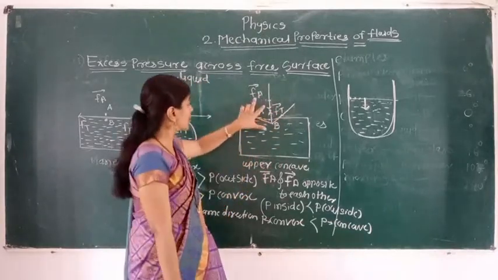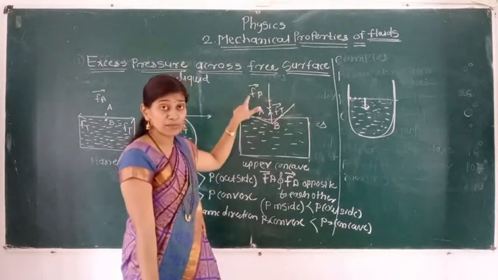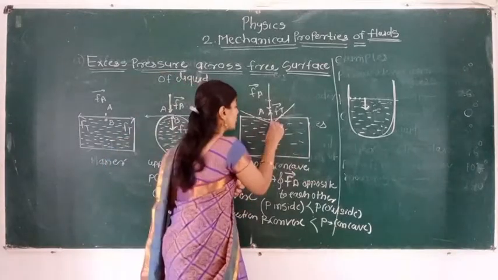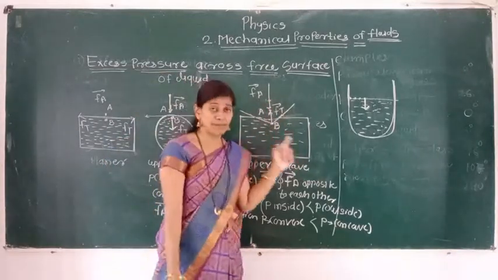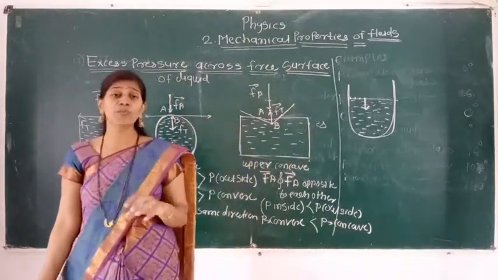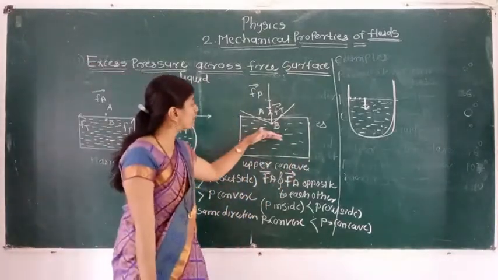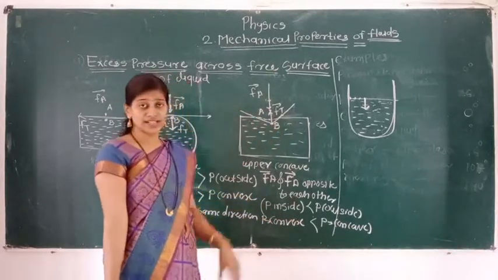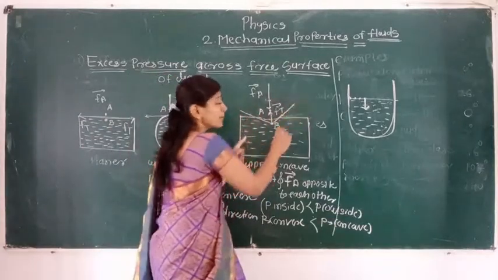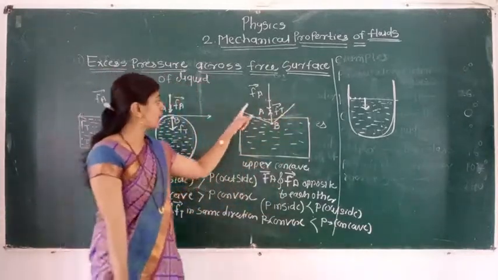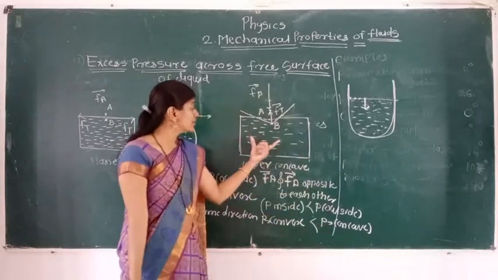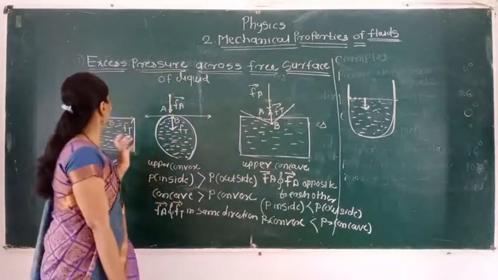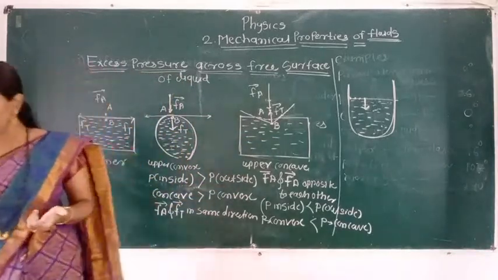So because of that downward force due to atmospheric pressure, this force is responsible for the less pressure at point B. Because of this force, at point B which is present in the liquid, the pressure will be less. So where is the pressure less? Inside the liquid the pressure is less than the pressure outside the liquid. If we see, this surface is upper concave surface, so here the pressure will be more compared to the convex surface. That convex is inside the liquid. So these are the excess pressure across the free surface.